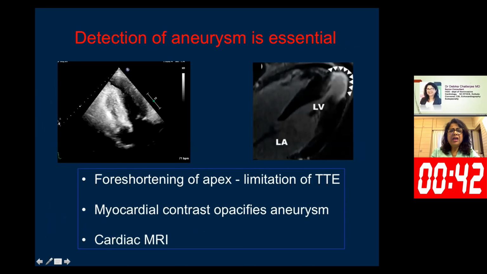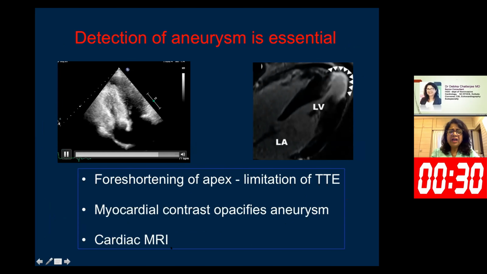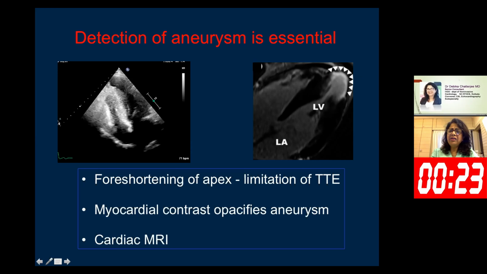So this aneurysm is often missed due to foreshortening while doing echocardiography. Now, myocardial contrast opacifies the LV, and it may detect the aneurysm. And there is the cardiac MRI, as you can see here. This is an LV with mid cavity obstruction and a large aneurysm. And MRI has a very high sensitivity to detect these aneurysms.